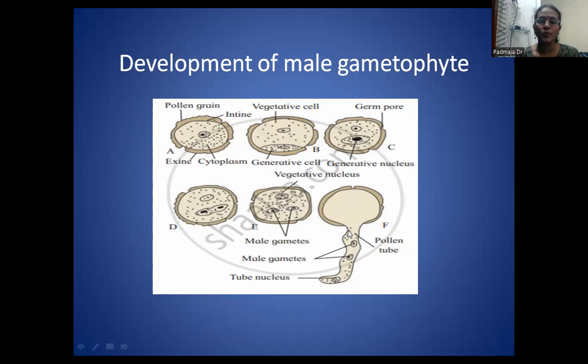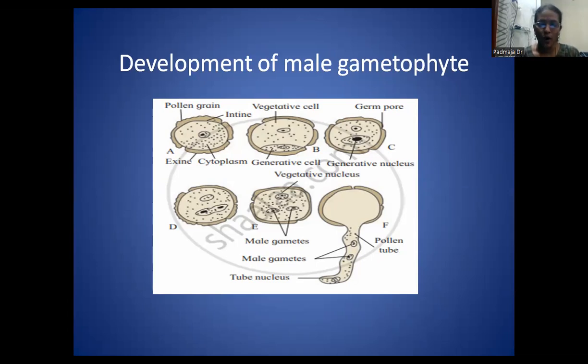The tube nucleus is helpful for the formation of the pollen tube, and also for the passage of these male gametes for the fertilization process.